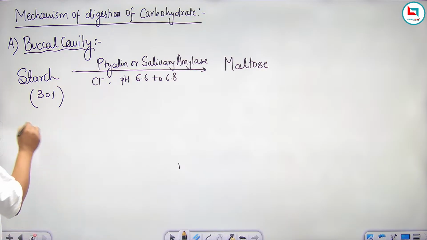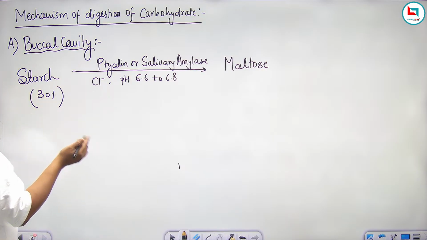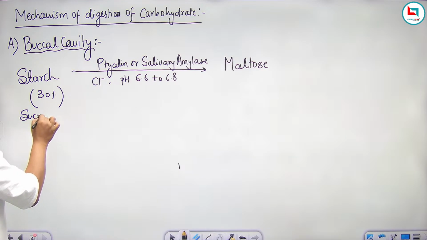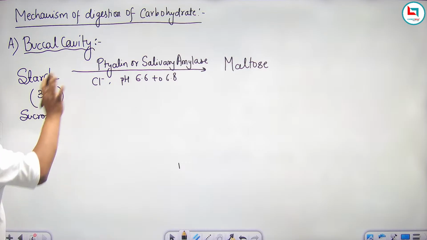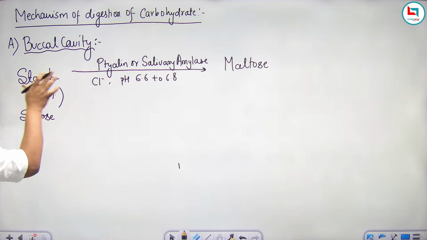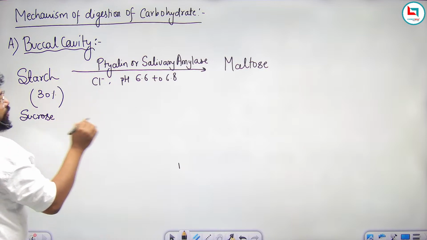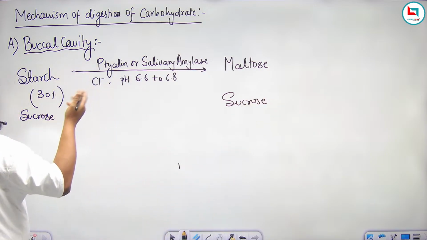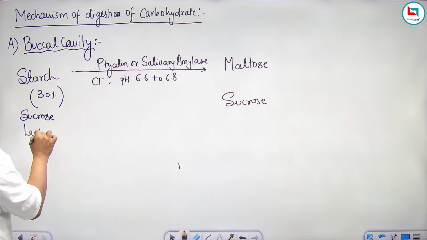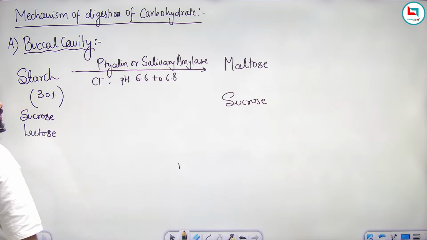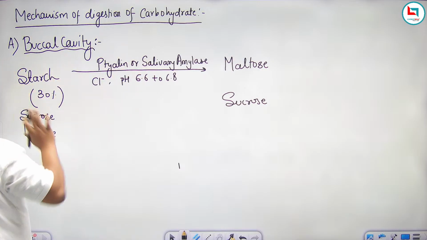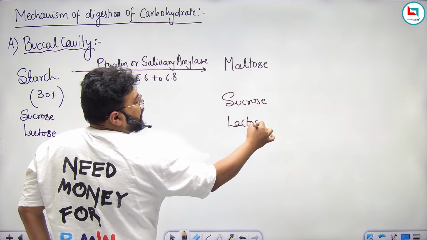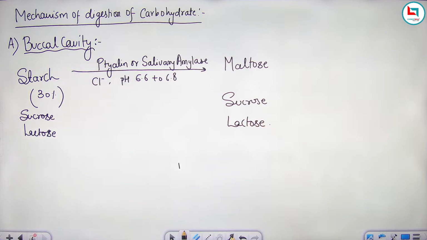and this starch will get converted into another disaccharide known as maltose. Now, there may be a condition where you have taken cane sugar, and the sugar present in cane sugar is sucrose. This salivary amylase only works over the starch. So this sucrose will remain in its original form, sucrose. There may be a condition where you have taken milk in your diet. Milk contains a certain sugar, lactose. This salivary amylase works only over the starch, not on the other types of carbohydrates. So they will remain in their initial state.